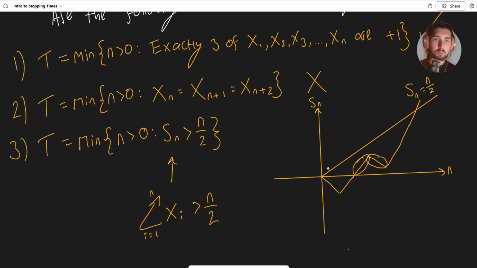And so hopefully it's pretty clear. There is a first time when Sn is bigger than n over 2. It's well defined, and you don't need to be able to see into the future. So just to elaborate on that, yes, this is a stopping time. And in the future, we're going to see quite a lot of stuff on stopping times. They get more complicated than this. There's a few formulas and theorems related to stopping times, and we're going to look at all of that in the future. But as an introduction and a vibe check of what they are, hopefully this did the trick.